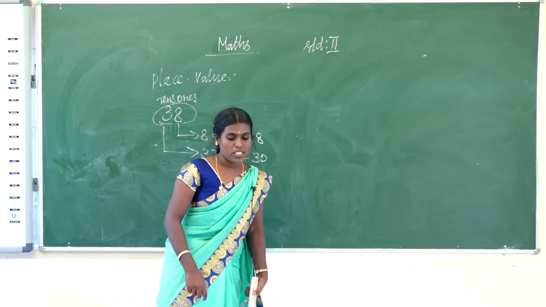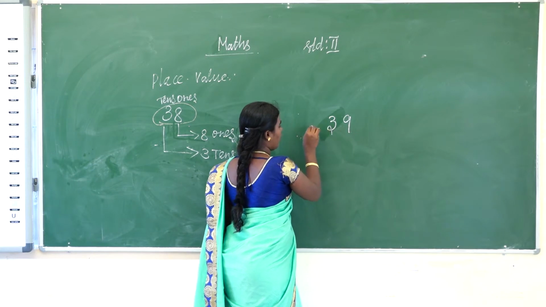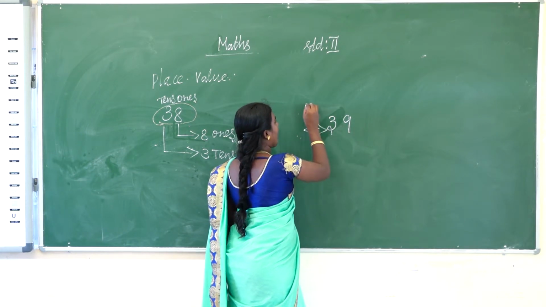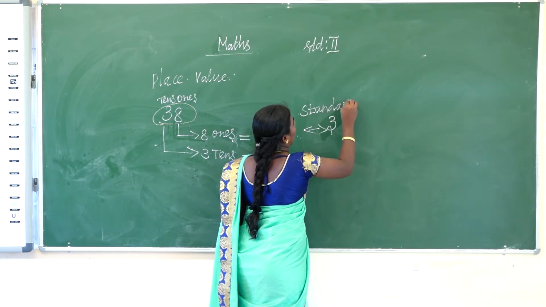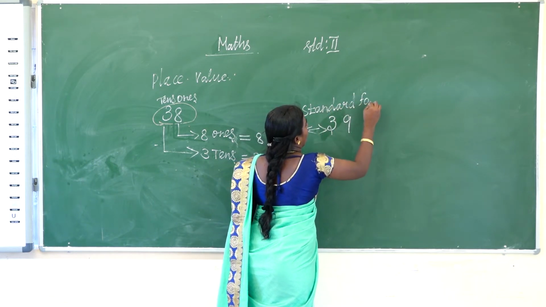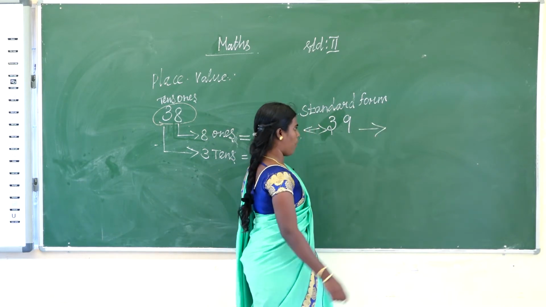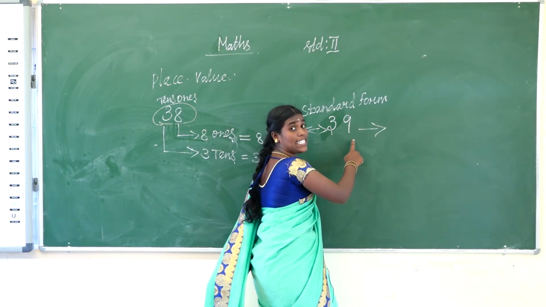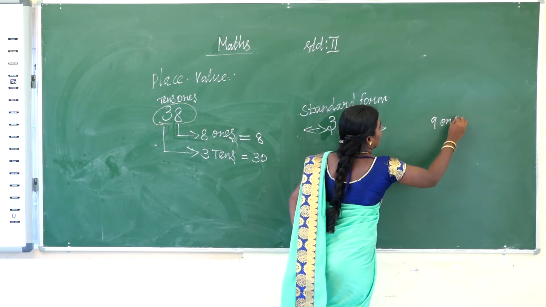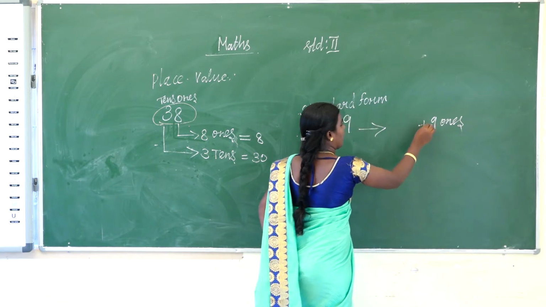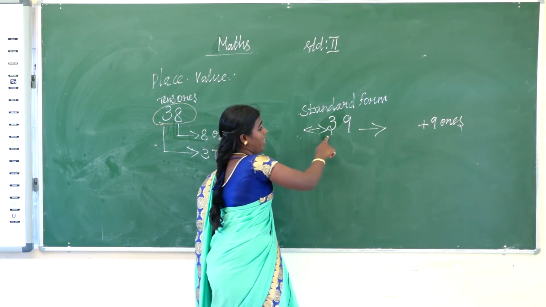Okay, now see another sum, 39. That is called what? Standard form. Then what is the expanded form? How many ones are there? 9 ones. Then how many tens are there in this sum? 3 tens.